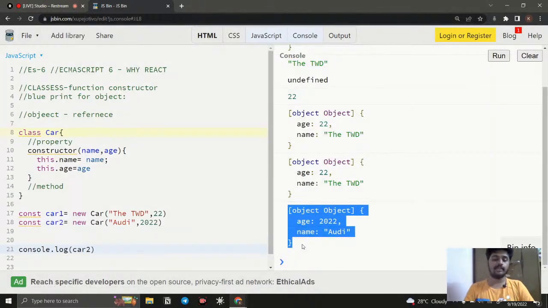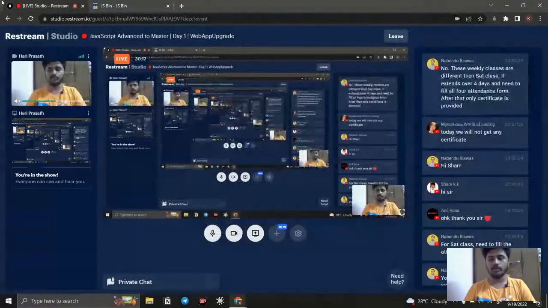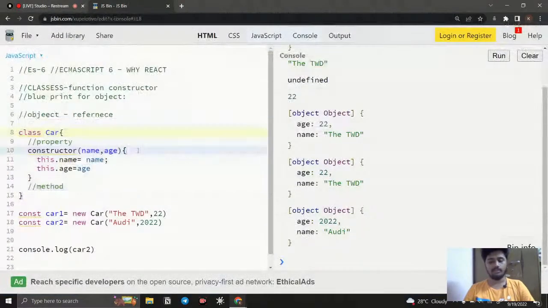The object is created by using the same blueprint. So if I create a blueprint, I can create however many objects I want. We can create them with a single line. Okay, so it reduces the code. So that is going to be the classes.